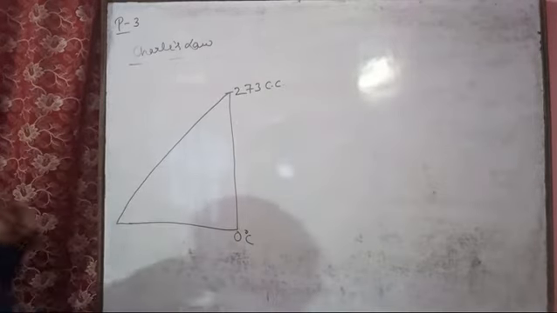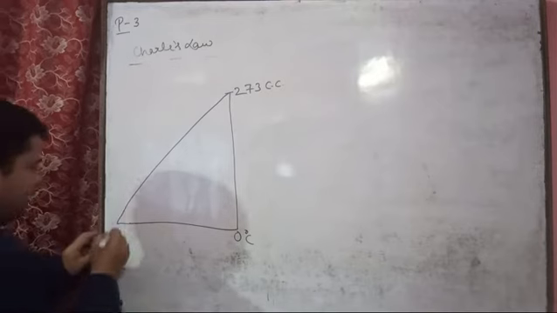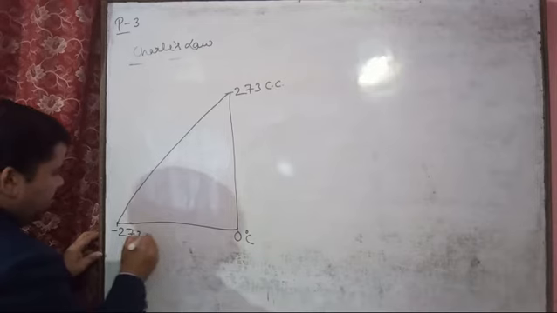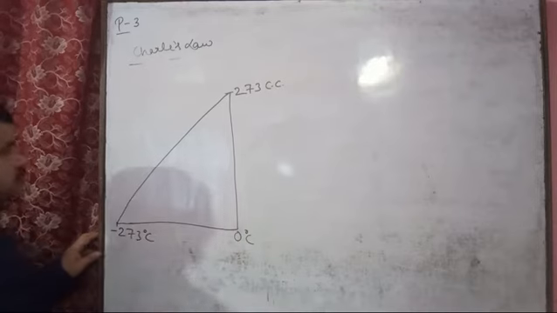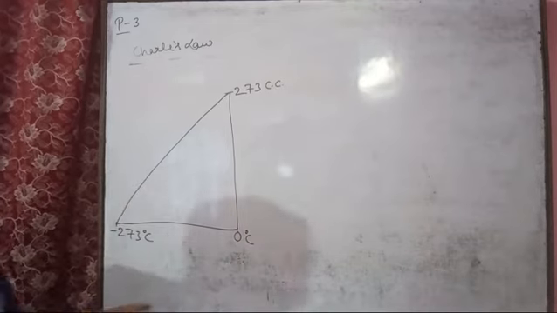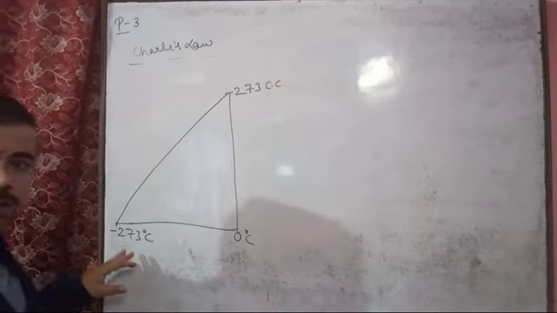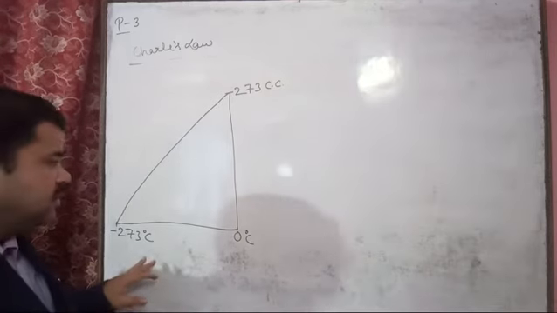And the lowest temperature here is minus 273 degrees Celsius. So here the gas can exist up to minus 273 degrees Celsius.